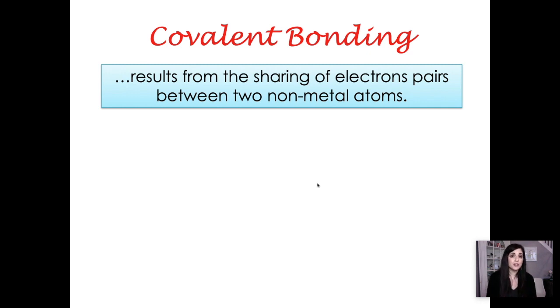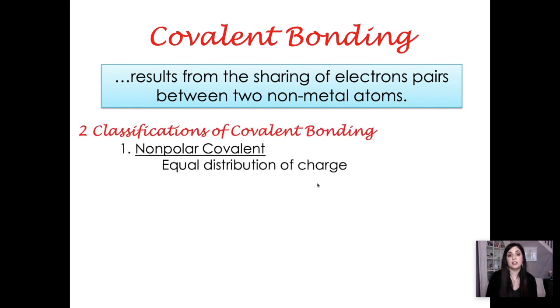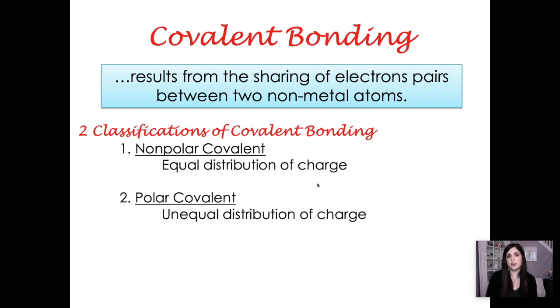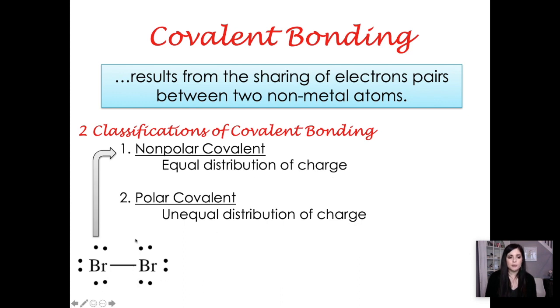And of course, they could share their electrons in one of 2 ways. They can either share their electrons equally via a nonpolar covalent bond, or they could share their electrons unequally via a polar covalent bond. A great example of a nonpolar covalent bond would be bromine bonded to bromine. So here's one bromine, here's another bromine. Notice the covalent bond, which is normally represented by a line in between them.